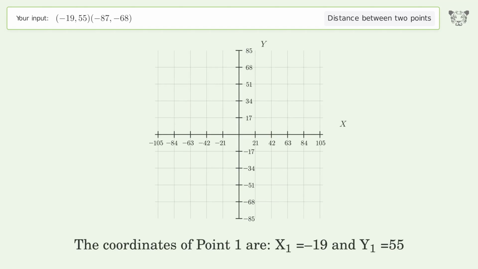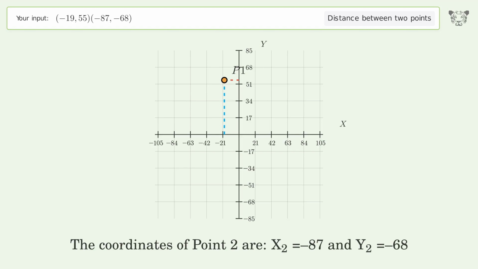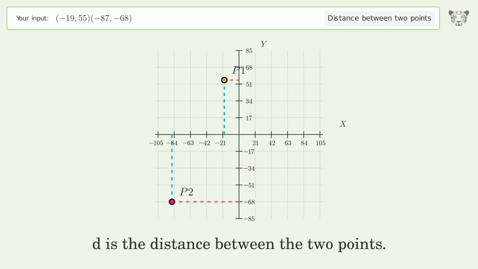The coordinates of point 1 are x1 equals -19 and y1 equals 55. The coordinates of point 2 are x2 equals -87 and y2 equals -68. D is the distance between the 2 points.